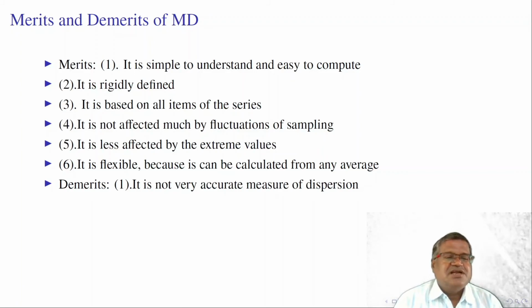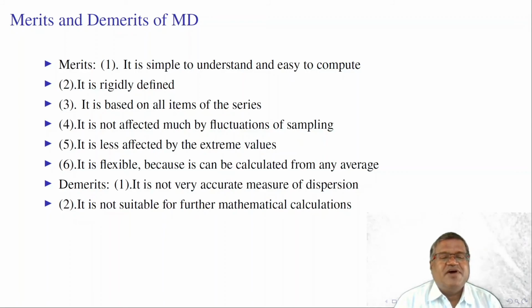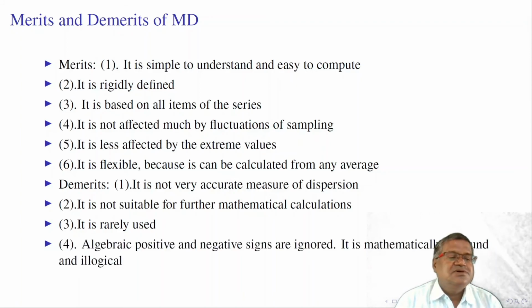There are some demerits also. It is not a very accurate measure of dispersion. It is not suitable for further mathematical calculations. It is one of the disadvantages. It is rarely used. The main drawback of mean deviation is that in calculation of mean deviation we are taking absolute deviations. There we are ignoring the sign of deviations. Algebraic positive and negative signs are ignored. It is mathematically unsound and illogical.